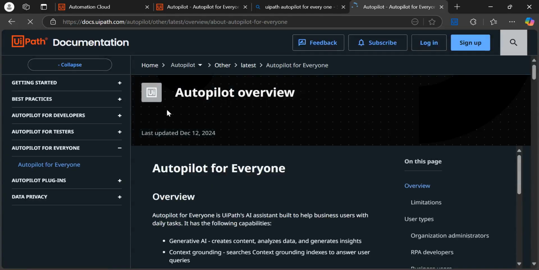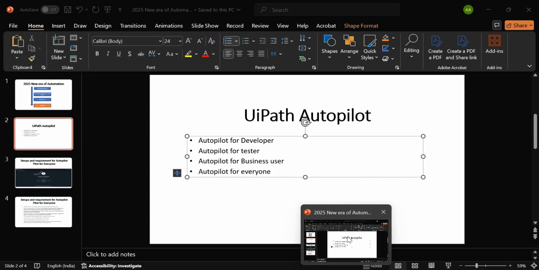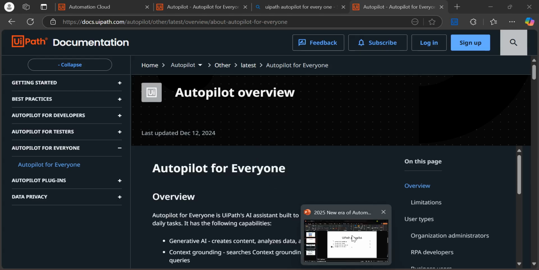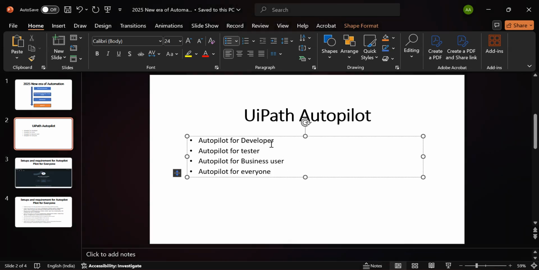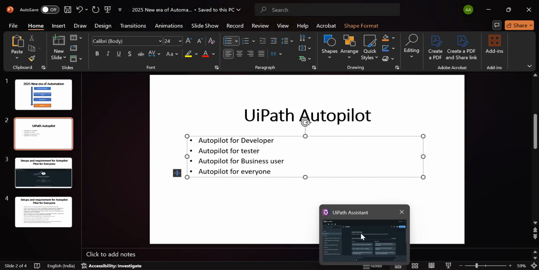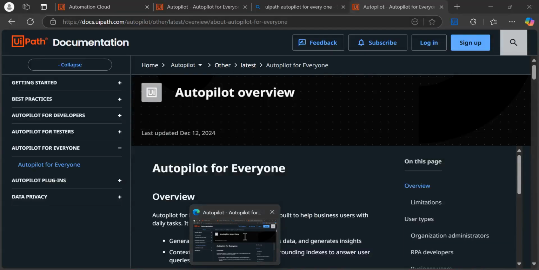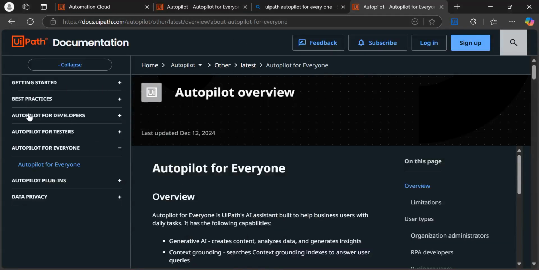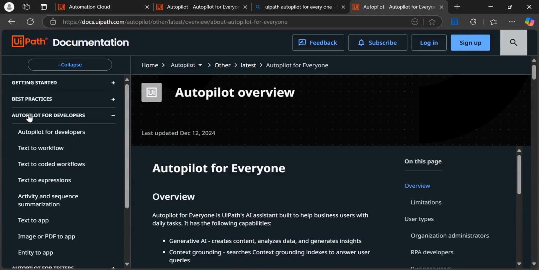Once you open it, you are able to see this type of document available on UiPath's official documentation site. In the previous video, I explained that UiPath Autopilot is available to multiple roles or users like developer, tester, business, and everyone, right? The same thing they are explaining on this screen. This is available for developers, and what a developer can do is already explained here, like text to workflow and text to coded workflow.